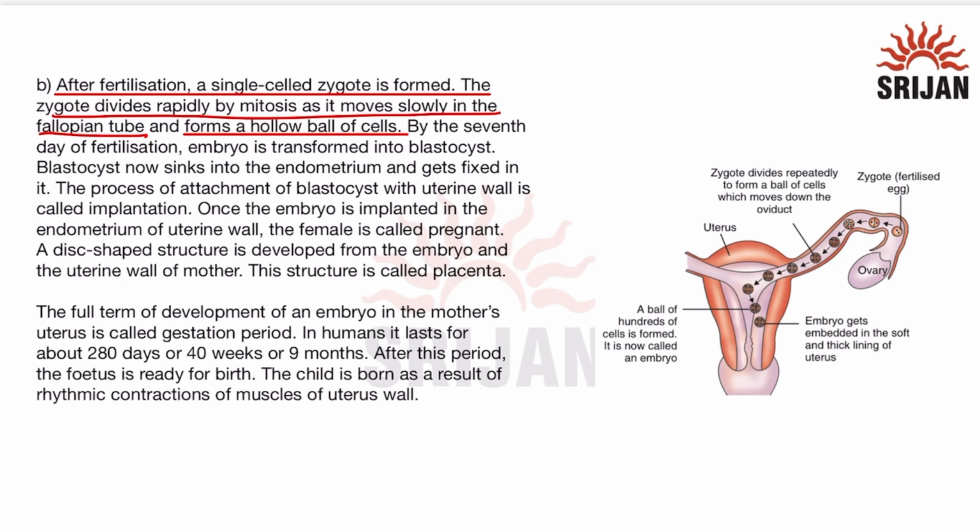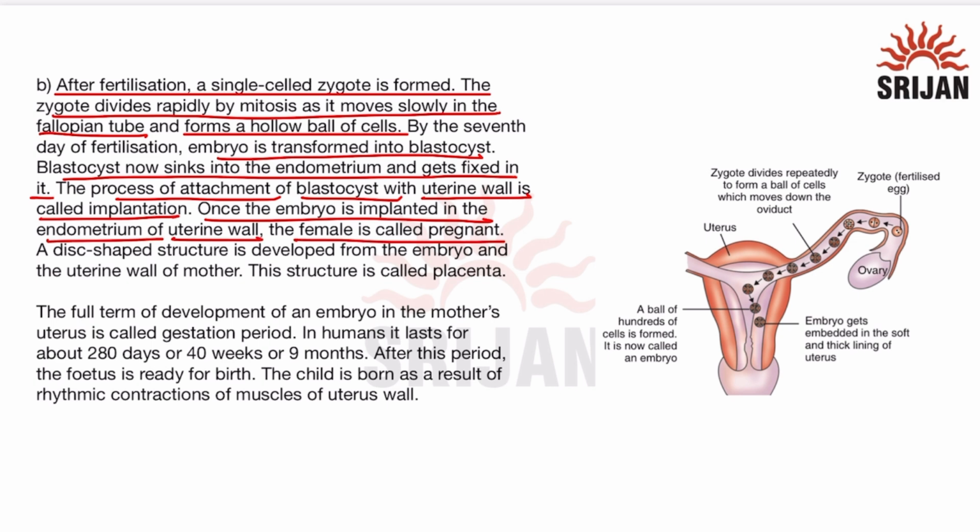By the seventh day of fertilization, this embryo is transformed into a blastocyst, which is a hollow ball of cells. The blastocyst now sinks into the endometrium, which is the uterine lining, and gets fixed in it. The process of attachment of the blastocyst with the uterine wall is known as implantation. So, implantation of the embryo occurs. Once the embryo is implanted in the endometrium of the uterine wall, the female is known as pregnant.